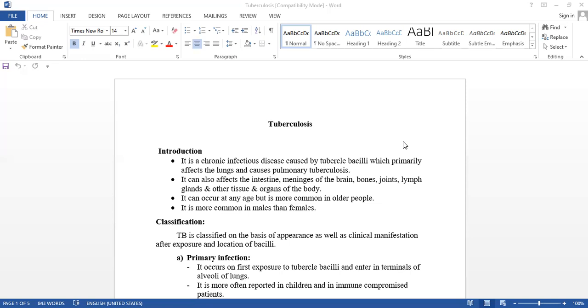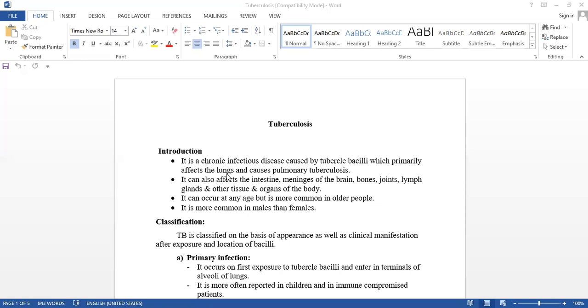Introduction. It is a chronic infectious disease caused by tubercle bacilli, or we also call it Mycobacterium tuberculosis bacilli, which primarily affects the lungs.